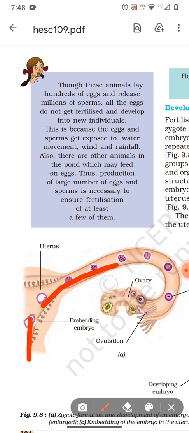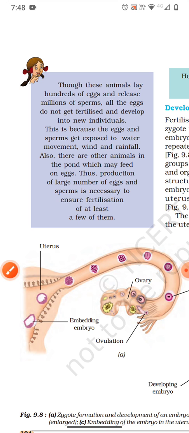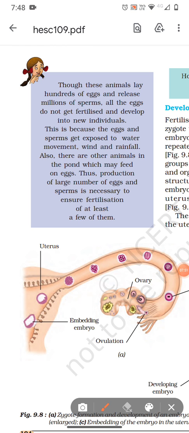From the uterus it travels towards the oviduct, where it comes in contact with the ovum, which is released from the ovary into the oviduct. As it comes in contact with the ovum, the sperm fertilizes the ovum. Now children, there are millions of sperms, but the only sperm which fuses with the ovum is the one which is the fastest and which enters first into the ovum.